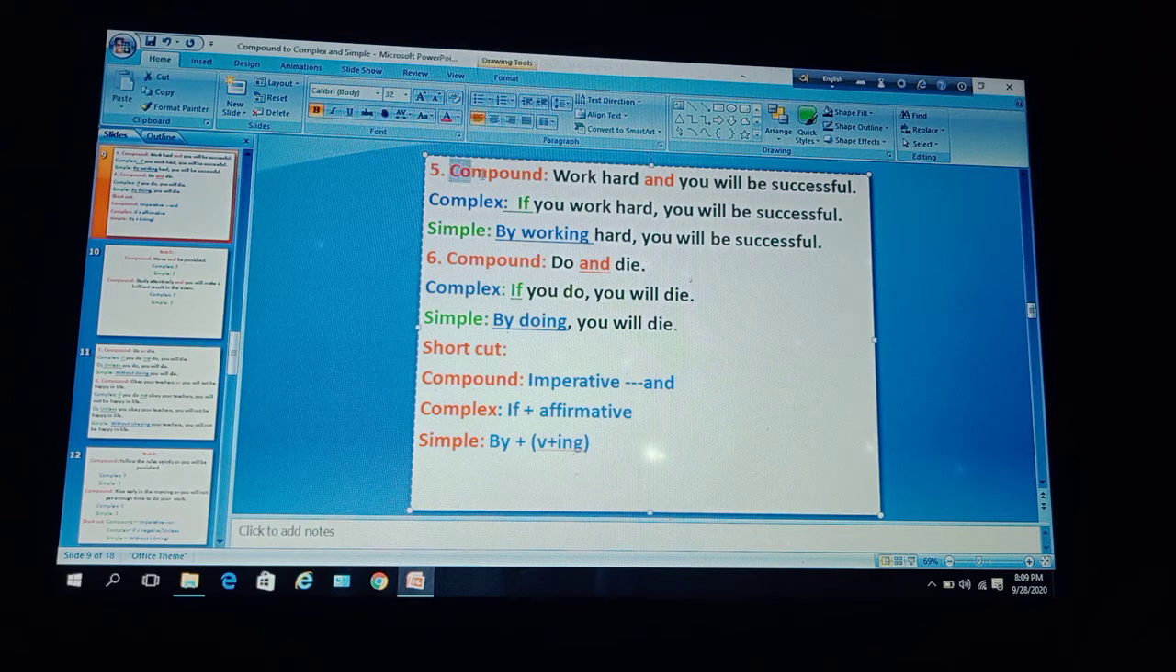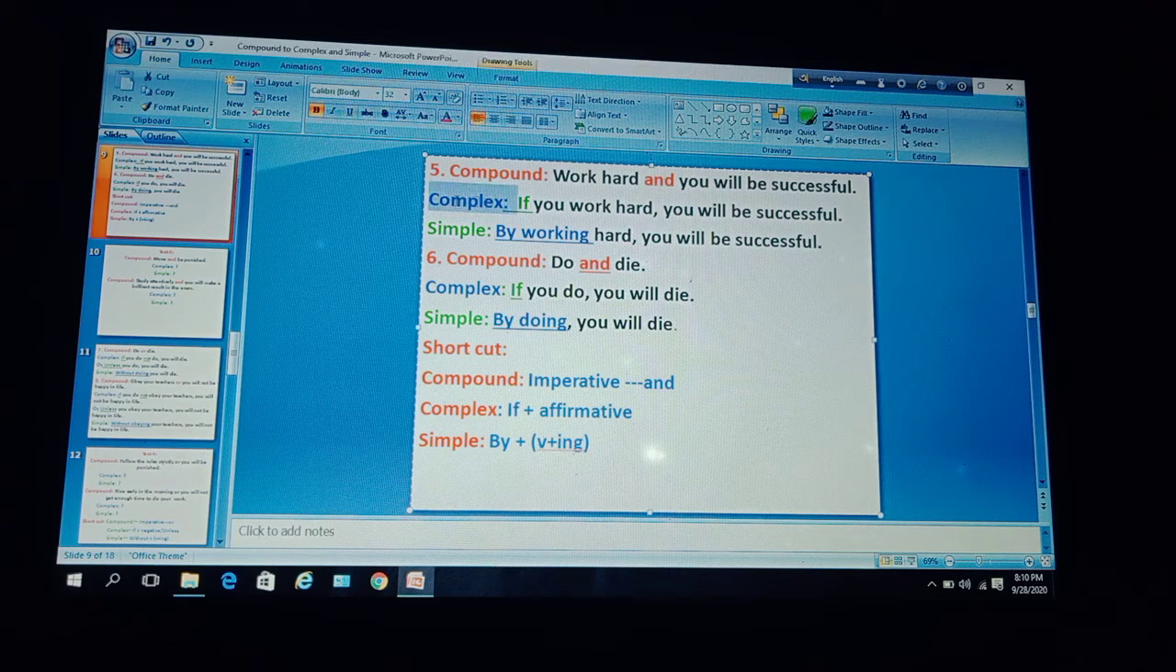Next example: work hard and you will be successful. Here work hard is a clause, an imperative clause, where the subject is not present. The clause begins with a verb, work, and then another clause, you will be successful, and these two independent clauses are joined by and. So this is a compound sentence.